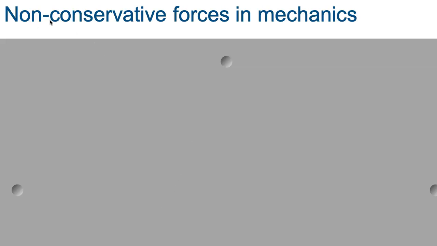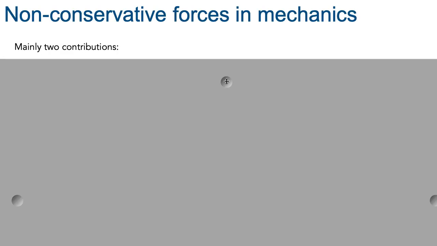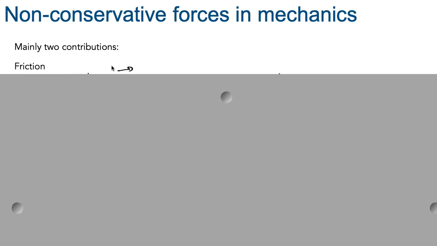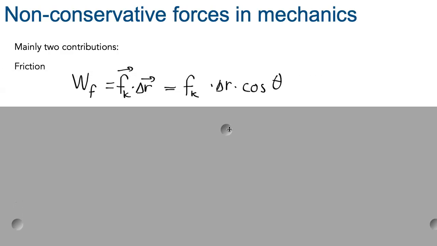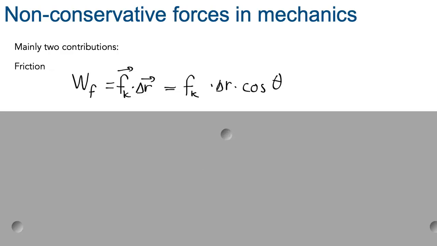Let's now take a look at the non-conservative forces that we'll use in this class. So there are mainly two contributions. The first one is friction, and when we want to calculate the contribution from friction, what we'll want to do is just to calculate the work done by friction. So force of friction, scalar product with the displacement, or if you prefer, the version that is using the angle between the two vectors.